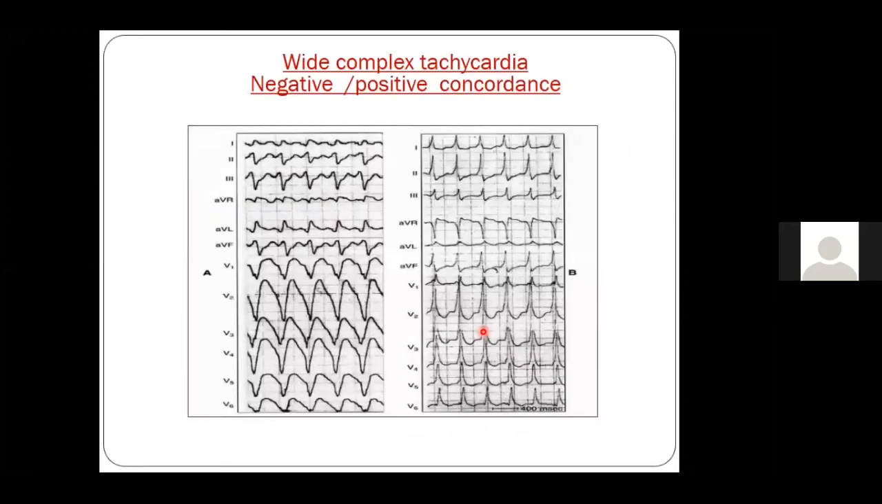So this is how the ECG looks. You can see my cursor. From V1 to V6 on the right-hand side, it is all positive concordance. Compared to that, on the left-hand side, from V1 to V6, it is all negative concordance. There are many other points on this ECG, which I'll be discussing one by one.